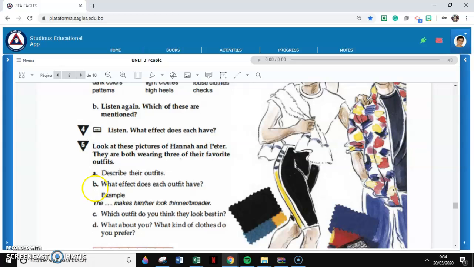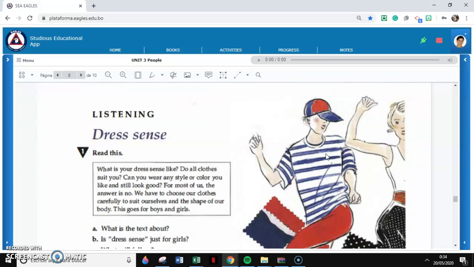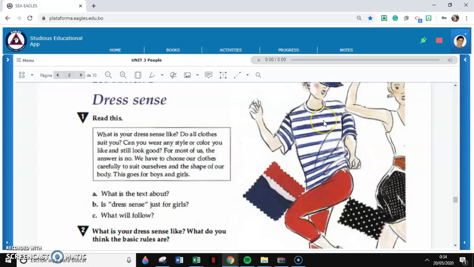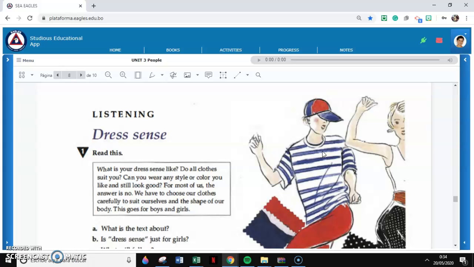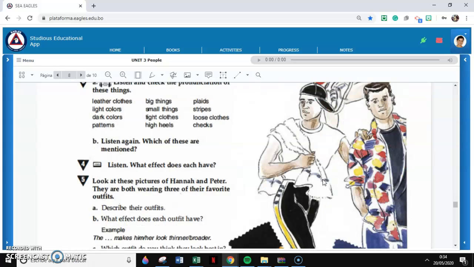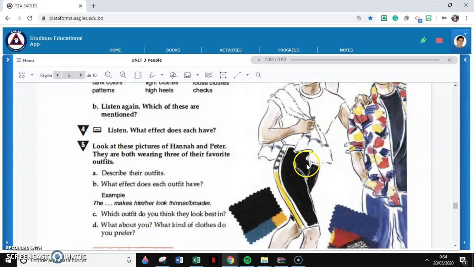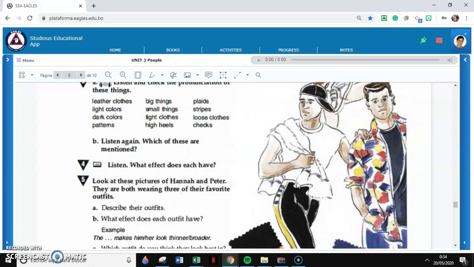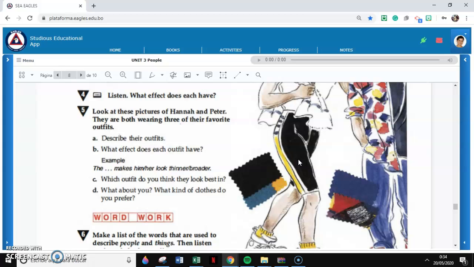And here in exercise B, what effects does each outfit have? So let's have a look at this one. I think this is a very casual outfit, so it will have a casual effect. And I think Peter's outfit has a sport effect, maybe. Yes, he's probably going to the gym, or maybe he's going to do some exercise.